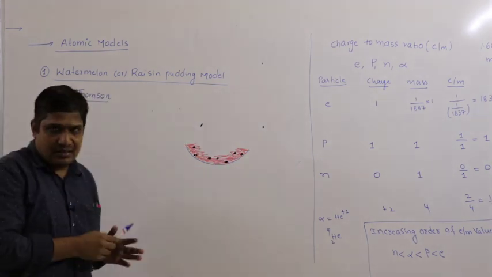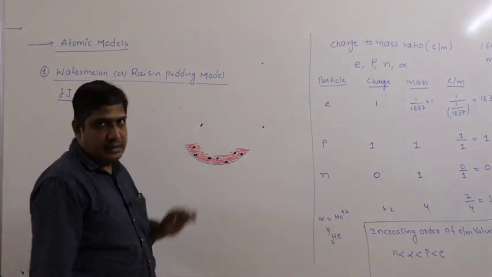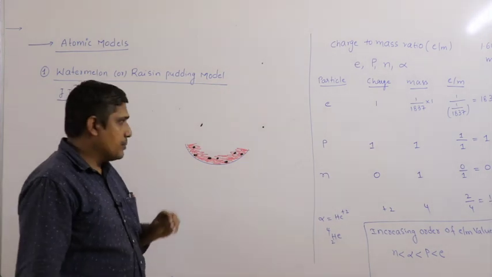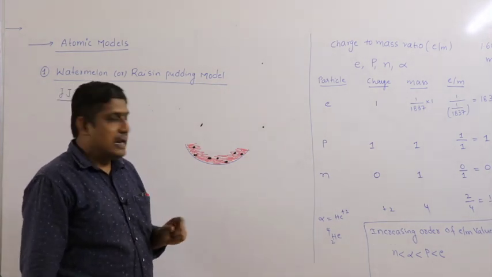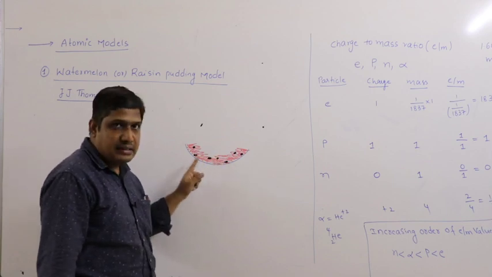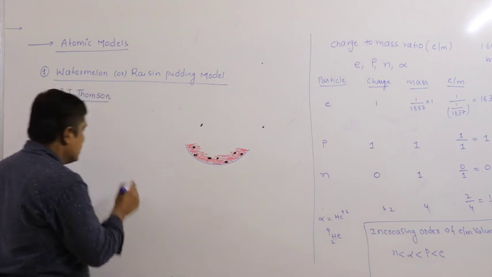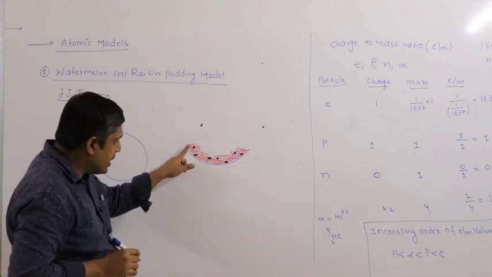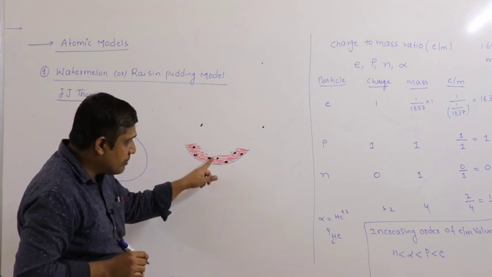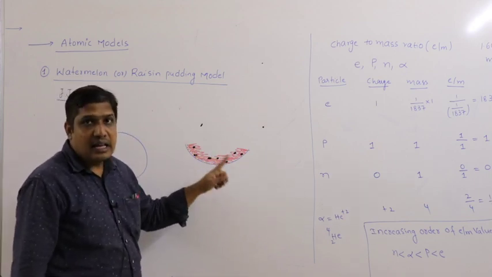Let us imagine this is a watermelon, the red pulp and seeds. J.J. Thomson proposed that electrons are embedded like seeds. You can see these black seeds, right? Like that, electrons are arranged in a ball of positive charge. So he compared the red pulp with positive charge and the seeds as electrons.